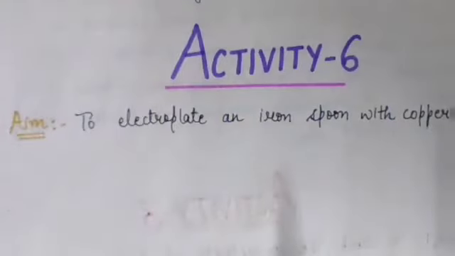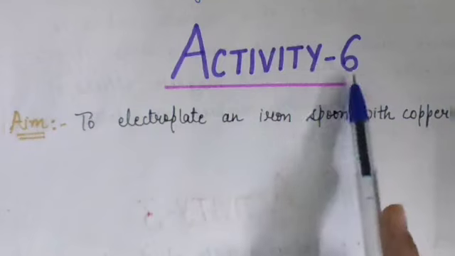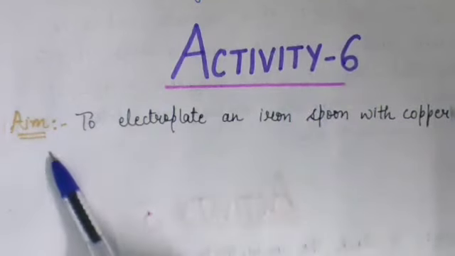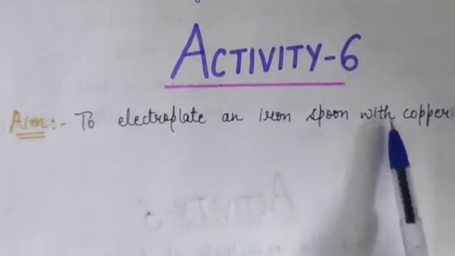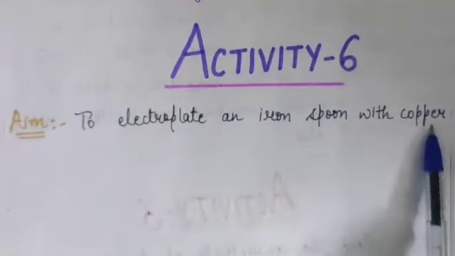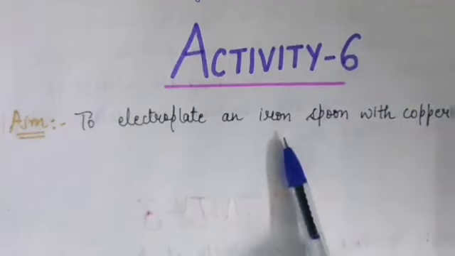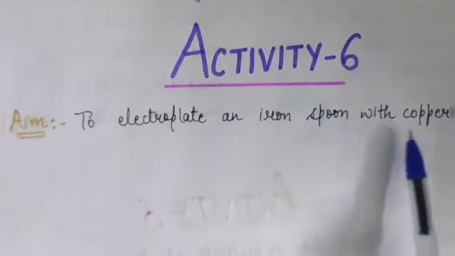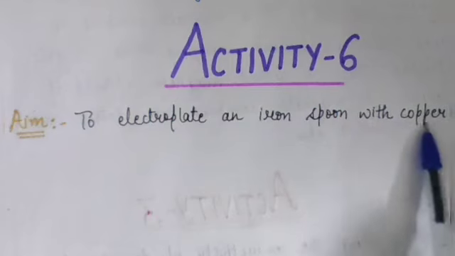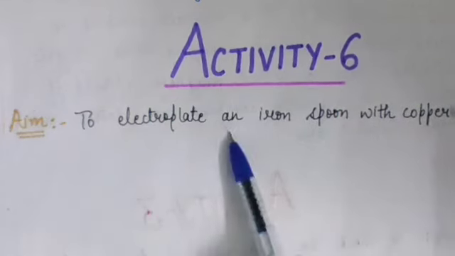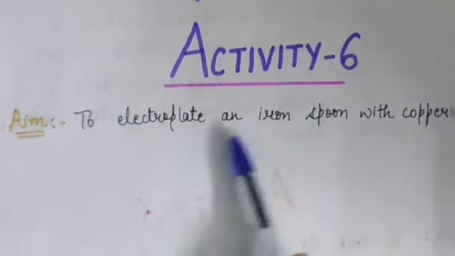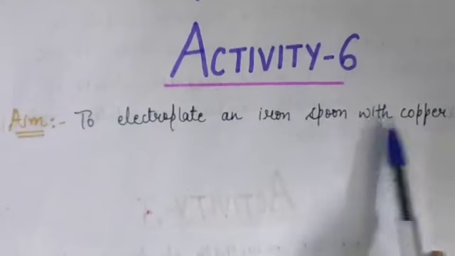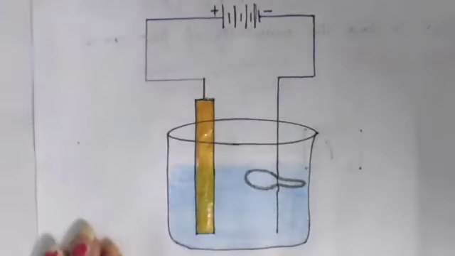Okay, this process is called electroplating. So now we will do activity number 6, and the aim of this activity is to electroplate an iron spoon with copper. Means in this activity we came to know about how we can deposit a layer of copper on an iron spoon. First of all, take copper sulfate solution in a beaker.